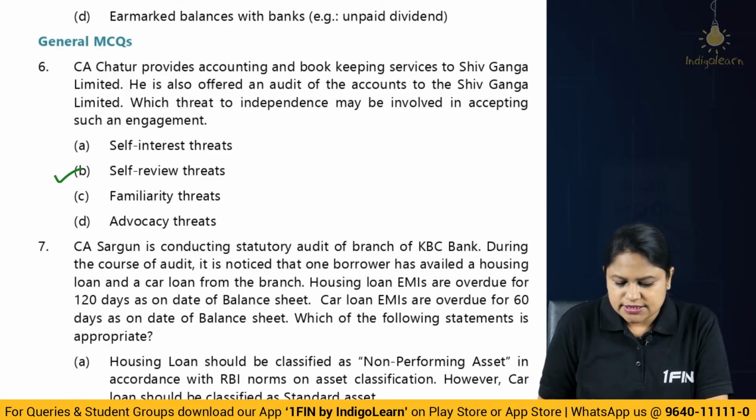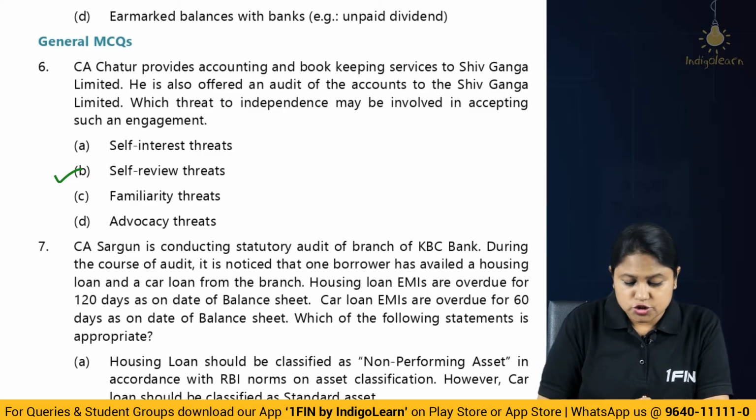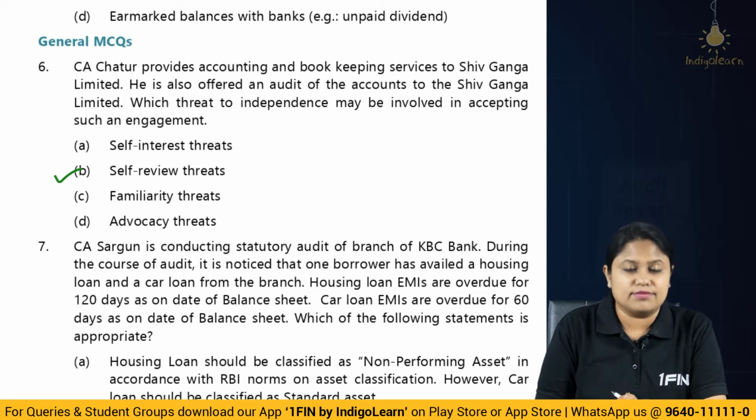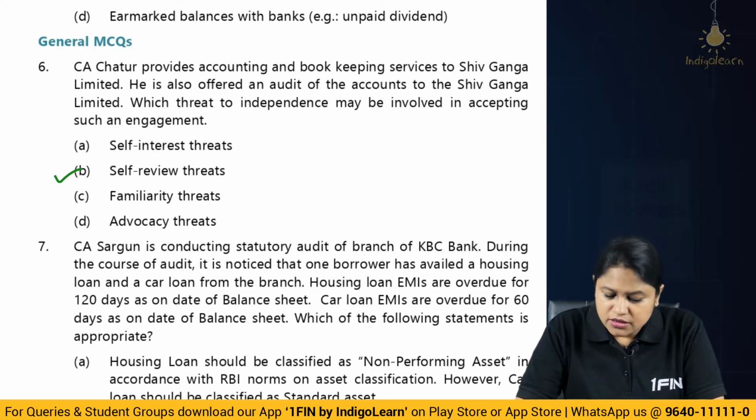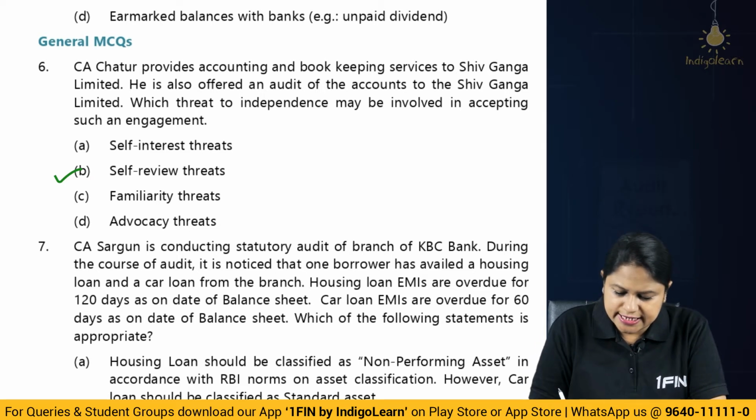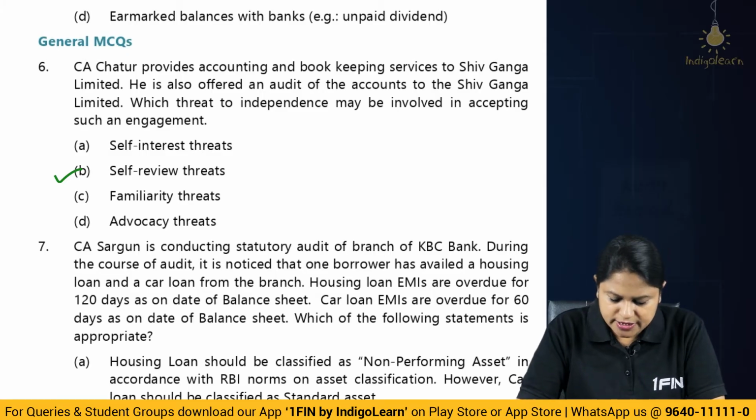Sargun is conducting statutory audit of branch of KBC Bank. During the course of audit, it is noticed that one borrower has availed a housing loan as well as a car loan from the branch. So two loans, housing loan and car loan. Housing loan EMI are overdue for 120 days as on the date of balance sheet. So overdue for 120 days, that is it is 90 days and above. So obviously it has become an NPA. Car loan EMIs are overdue for 60 days. So still they are not NPAs, at the verge.